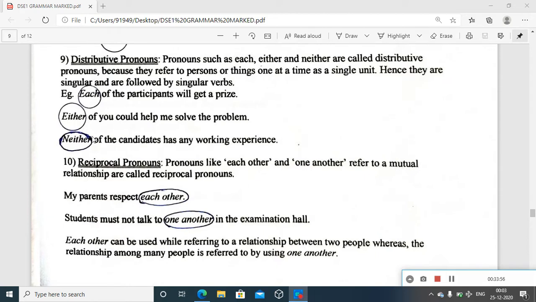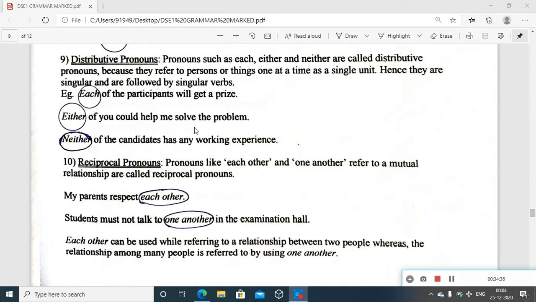Either of you could help me solve the problem. Just think about this: I have two of my friends in front of me, and I can say, either of you could, so that friend number one and friend number two both get the opportunity, the chance to help me solve the problem. Either of you. So it's again distributed. Otherwise, I could say, you, or a person's name specifically. Instead of that, I distribute the chance, or the request to help me, in a distributed manner.